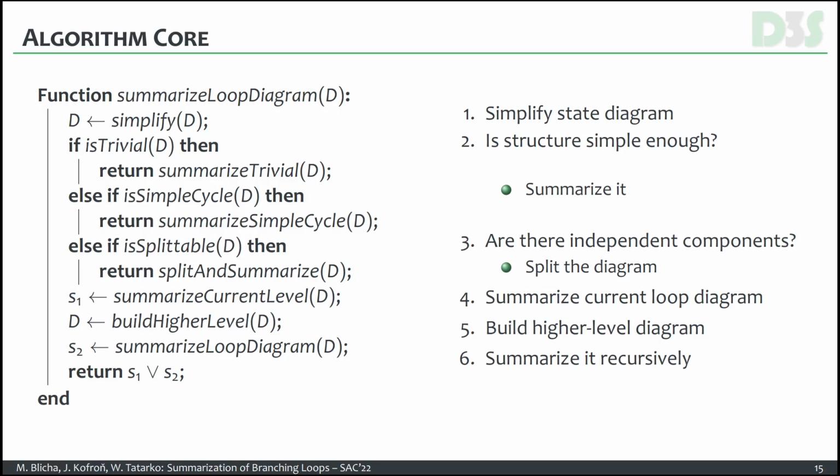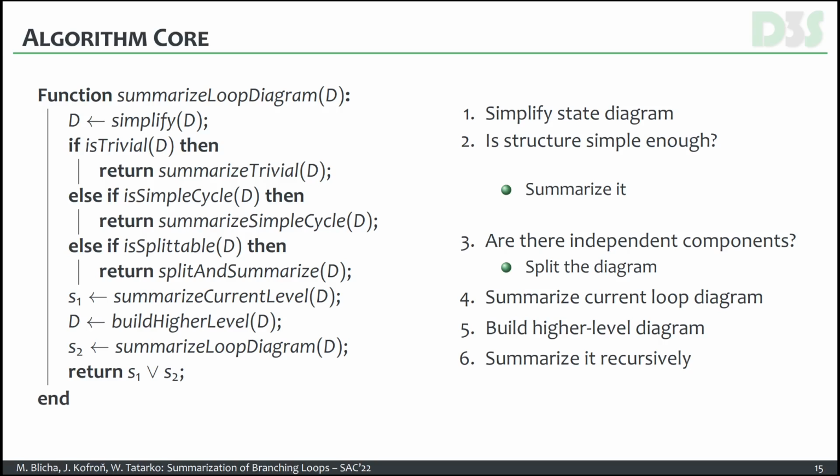itself. So as to the procedure, we first simplify the state diagram, that is, we remove parts that are not really related to the summarization, especially vertices representing branches, after which execution the whole loop cannot terminate. That means we can get stuck in a kind of live lock.